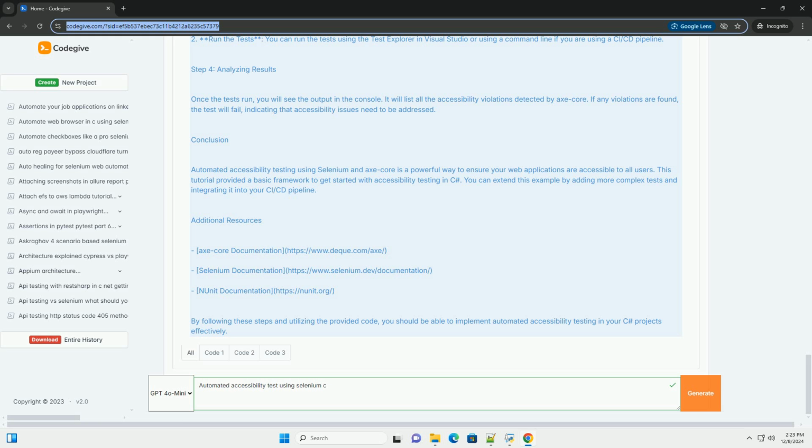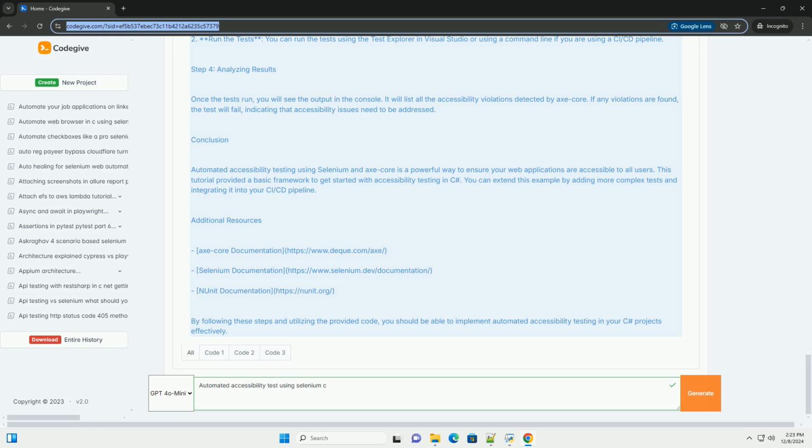Bash. Install-Package Selenium.WebDriver. Install-Package Selenium.Support. Install-Package Selenium.WebDriver.ChromeDriver. Install-Package NUnit. Install-Package AxeCore.